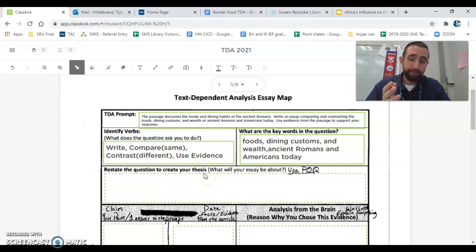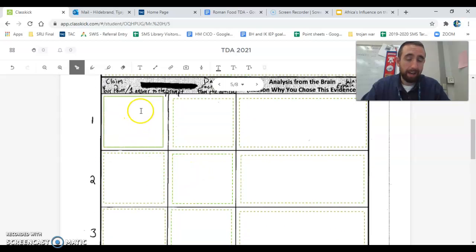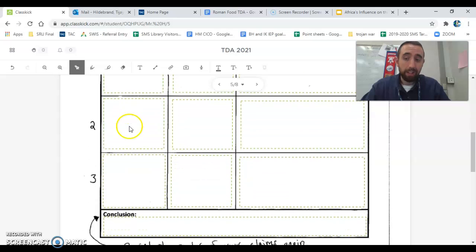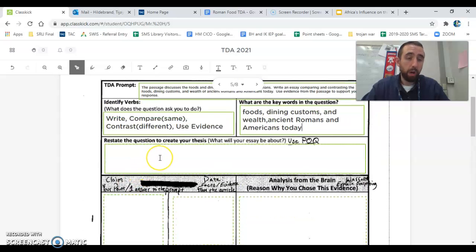Now here's a little tip. If we look, we see the rest of the map, it wants to have us to have a claim. We don't just need one claim. Claim is going to be your point, what you're trying to prove. But you just don't need one. You actually need three. So in our thesis, we should probably have 3 reasons why. Now, if we look at the action verbs, we know we got to write. We know we got to compare things, say what's the same, and contrast things, say what's different. We know we got to talk about this stuff.